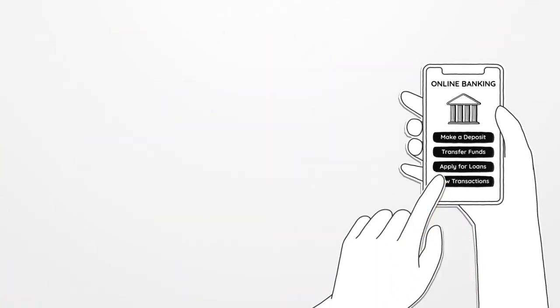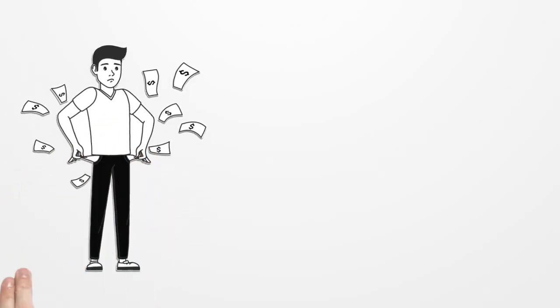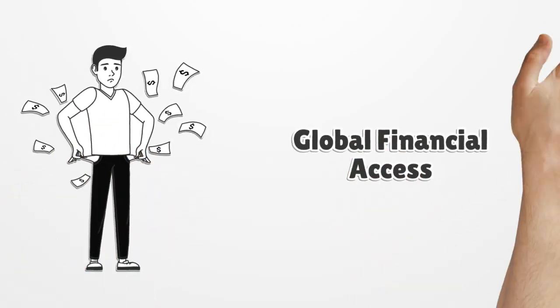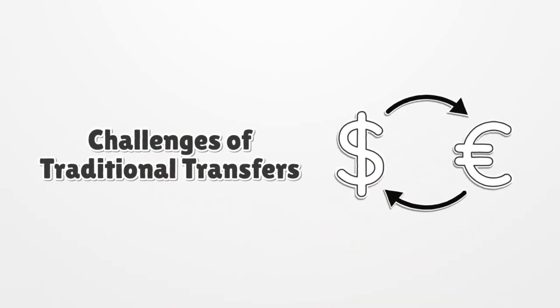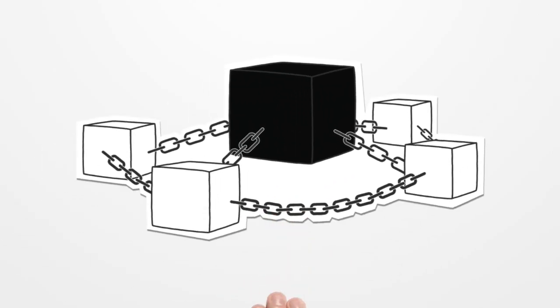One of the key goals of Stellar is financial inclusion. Billions of people around the world lack access to affordable banking and remittance services. Traditional international transfers often involve multiple intermediaries, high fees, and delays that can take several days. Stellar was built to solve this by allowing direct asset transfers that settle in a matter of seconds with minimal fees, often just fractions of a cent.